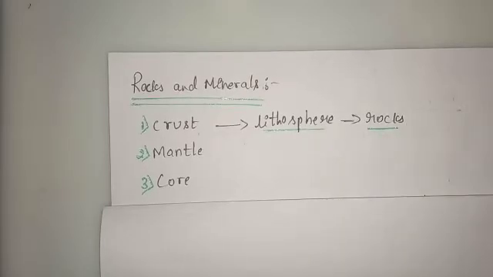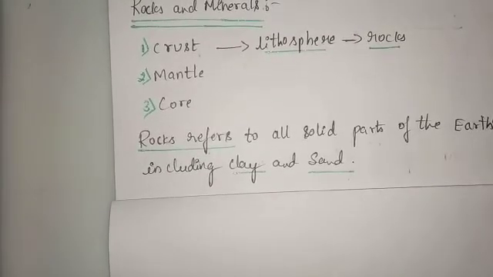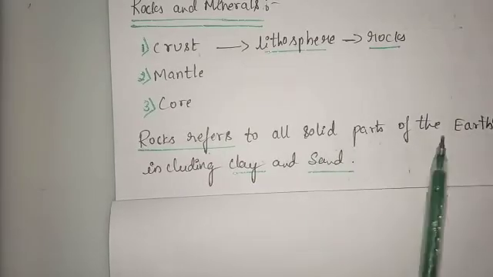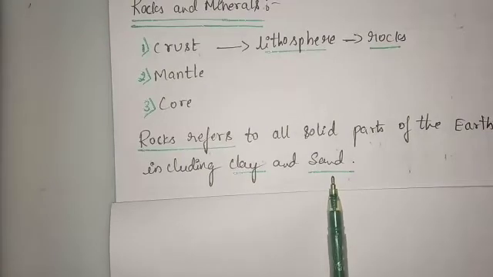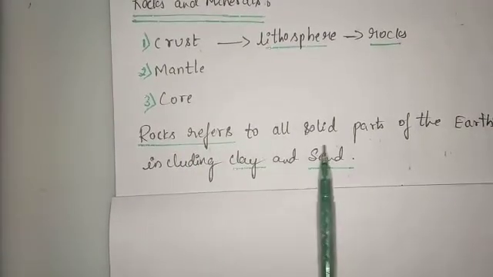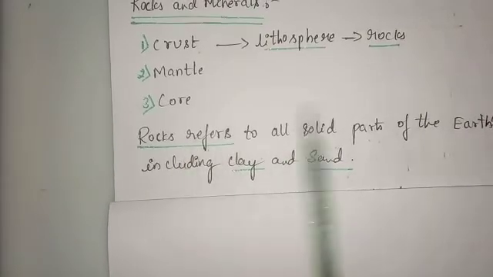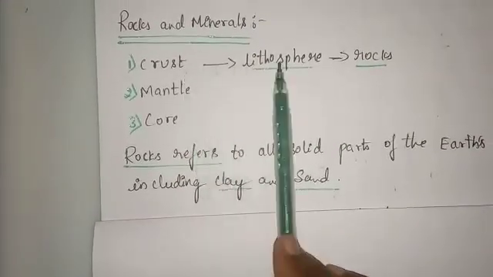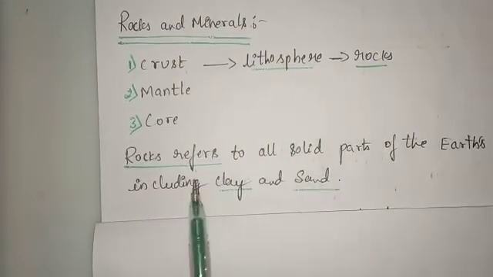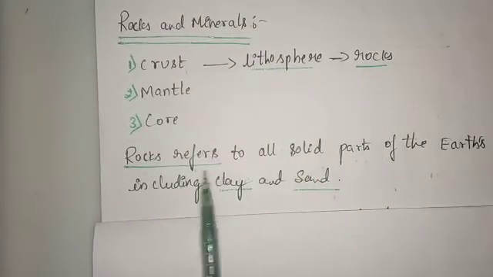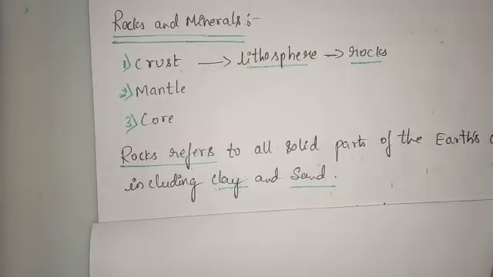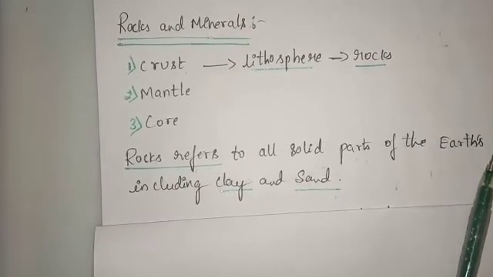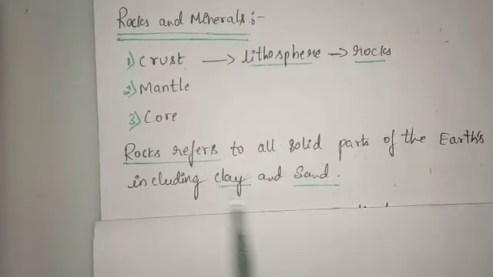So what is the meaning of a rock? A rock refers to all the solid parts of the earth crust, the solid hard part of the earth crust, which includes clay along with sand. So rocks are present in the crust part of the lithosphere. Rocks are nothing but the solid, hardest part of the earth crust, which includes clay and sand.